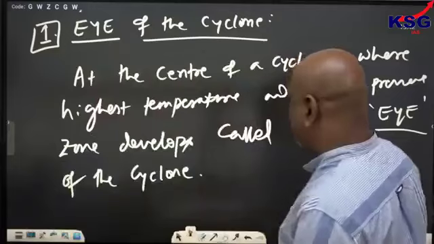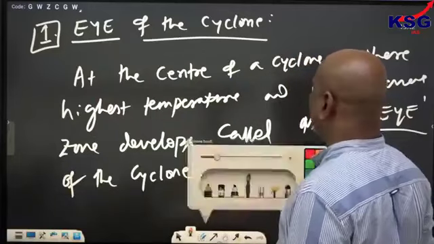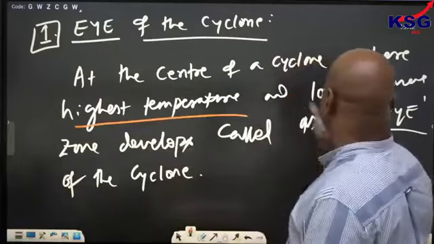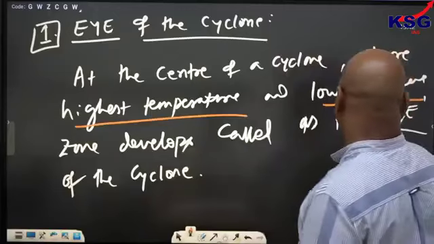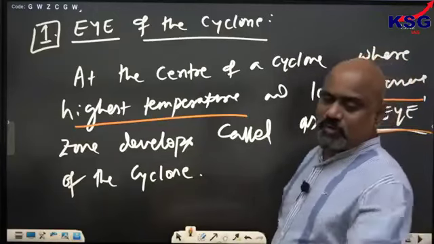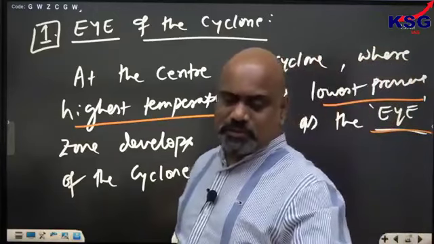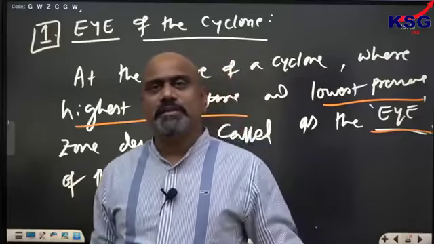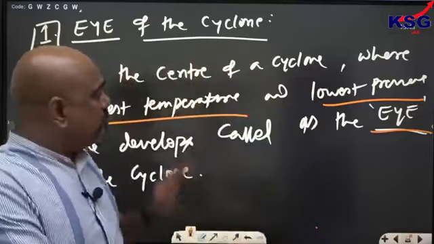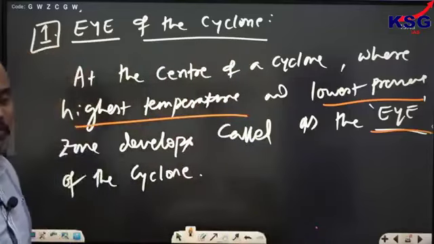Highest temperature and lowest pressure is called the eye of the cyclone. The middle part of the cyclone is the eye of the cyclone.